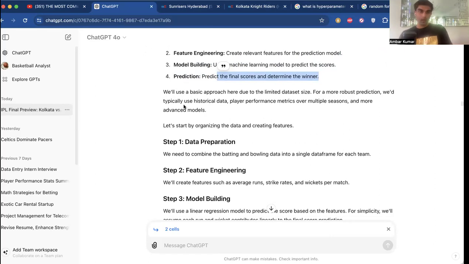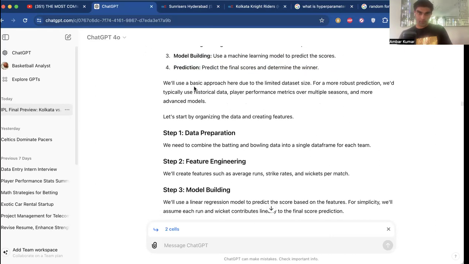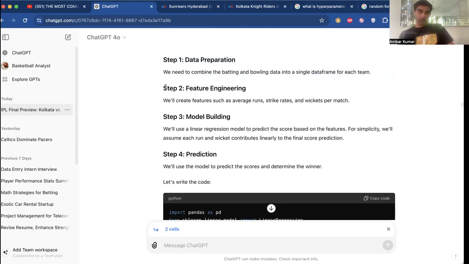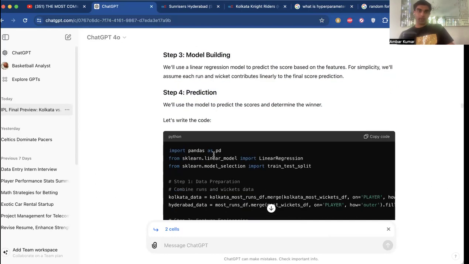So there's one more step which I'll add here, which isn't written there, which is testing the accuracy of our model. Okay, guys, we're going to use a basic approach here due to the limited data size. It says for a more robust prediction, we would use more historical data and player performance metrics. But because we are time constrained, for this video I will be giving it some of this data and not historic data. So we're going to go on to feature engineering, model building, and then prediction.